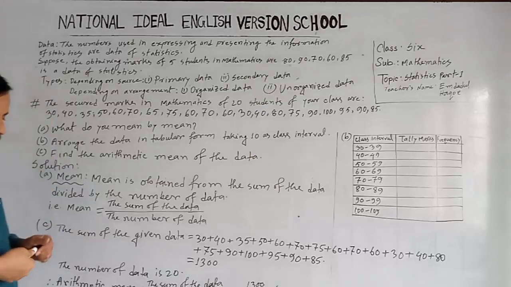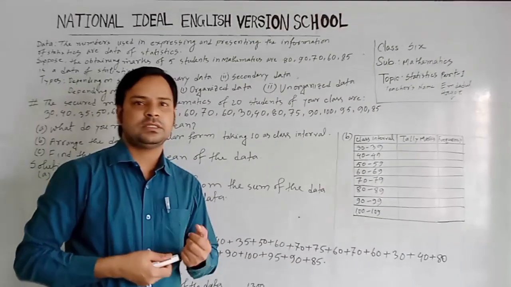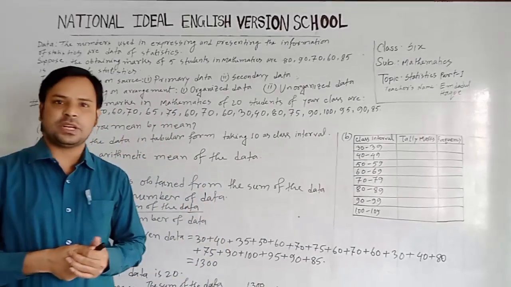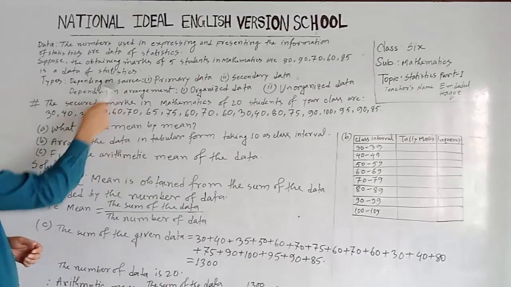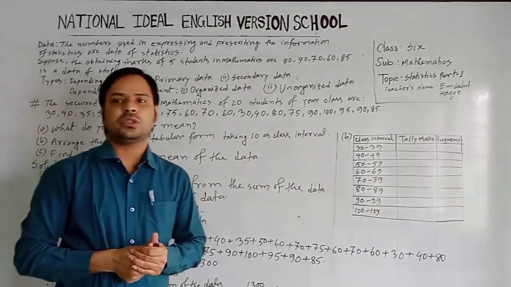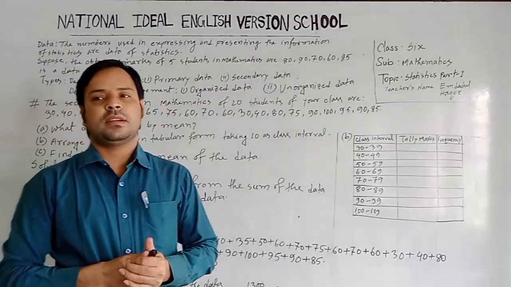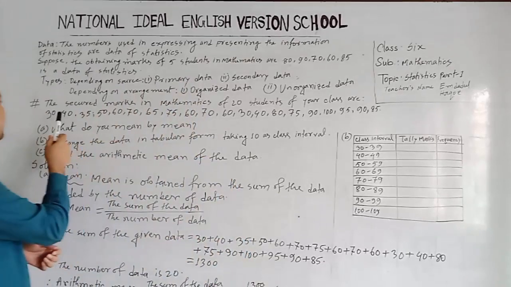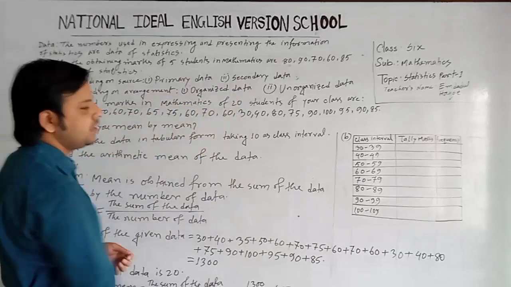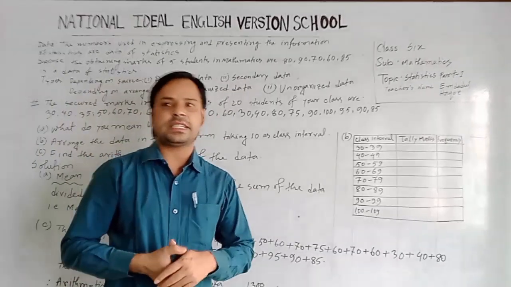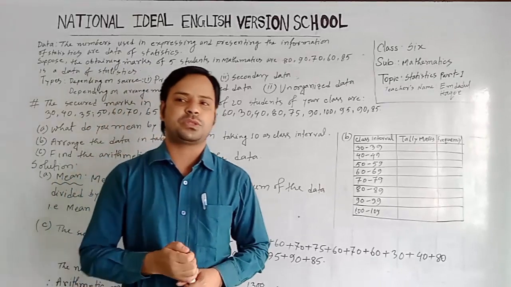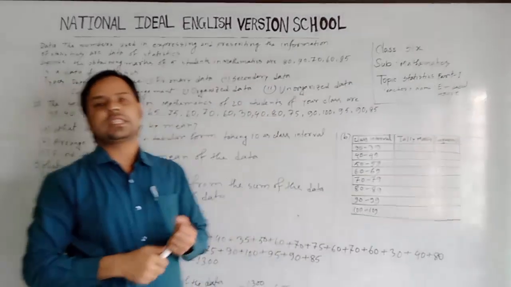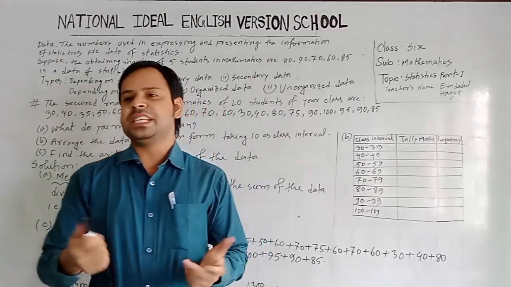Now, I'll discuss types of data. We can classify data in two ways. First one, depending on source. Depending on source, we can classify data in two classes. First one is primary data and second one is secondary data. Primary data means the data which is collected directly from the source, and secondary data means the data which is collected by medium.